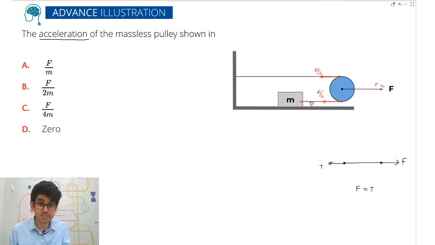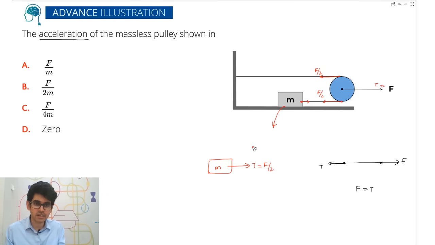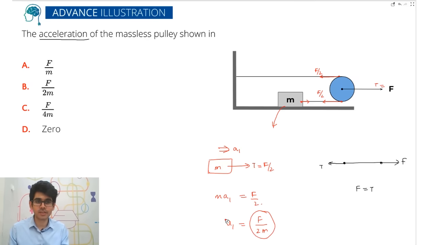Because of the tension being equal to F by 2, on mass m, if you draw the free body diagram of this mass, okay, here the tension is acting and tension is equal to F by 2. So what is the acceleration of this block? Let's call this acceleration of this block A1, okay. So m into A1 is equal to F by 2. So acceleration of the block is equal to F by 2m. So this is the acceleration of the block.